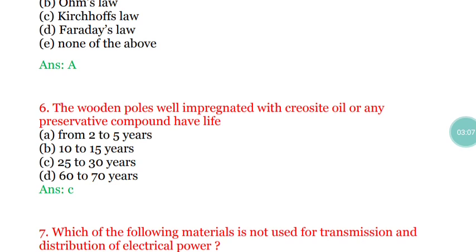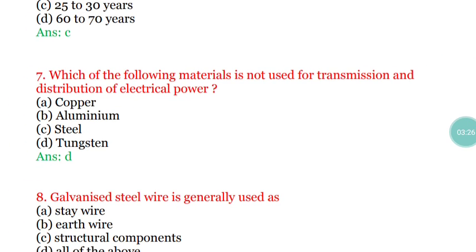Next question, question number 6. The wooden poles well impregnated with creosote oil or any preservative compounds will have a life of what? So these have a life of 25 to 30 years. Option C is the correct answer. Next question, question number 7. Which of the following materials is not used for transmission and distribution of electric power? Option A, copper, aluminium, steel and tungsten. Tungsten is not used for transmission and distribution of electric power.